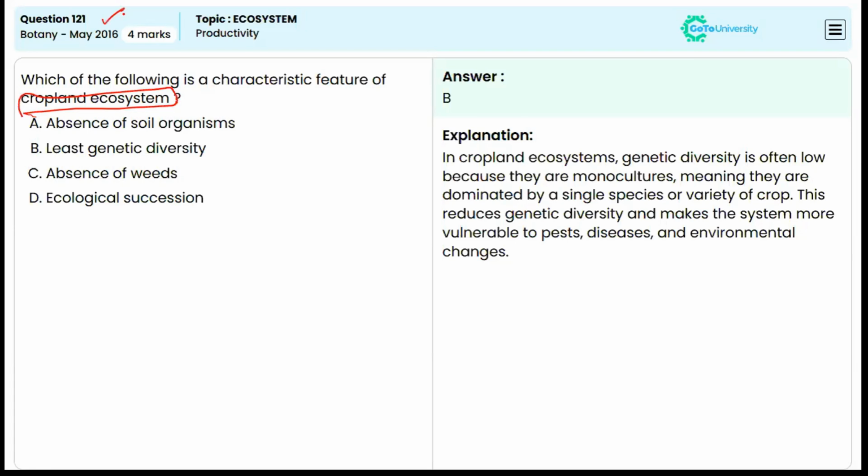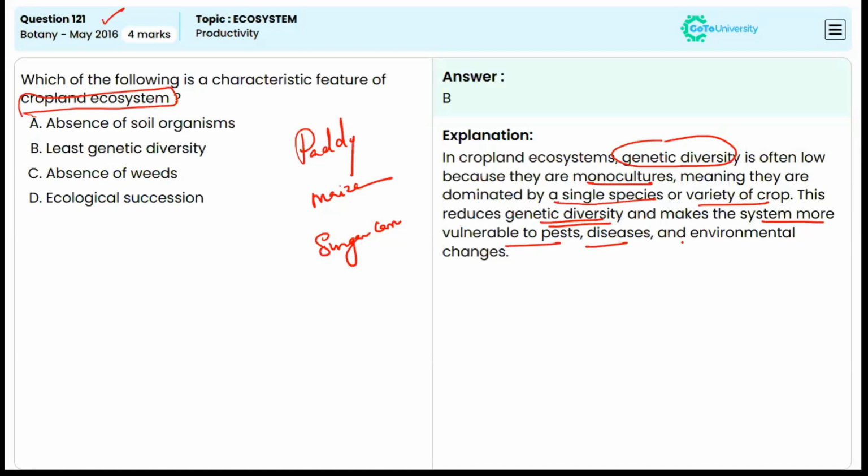Which of the following is a characteristic feature of cropland ecosystem? And this is from May 2016. So, in cropland ecosystem, the genetic diversity is often low because they are monocultures. That means they are dominated by a single species or variety of crops. So, considering a cropland ecosystem, we'll be either doing paddy culture, or maize culture, or sugarcane. So it is like an individual crop. So this reduces the genetic diversity and makes the system more vulnerable to pests, diseases and environmental changes. So option B is the correct answer.